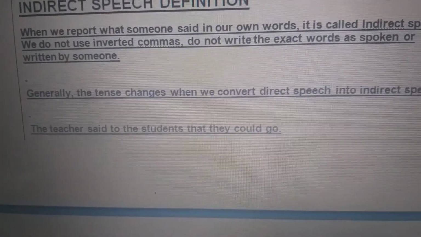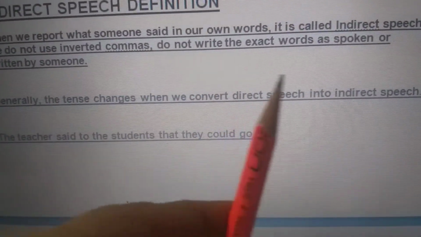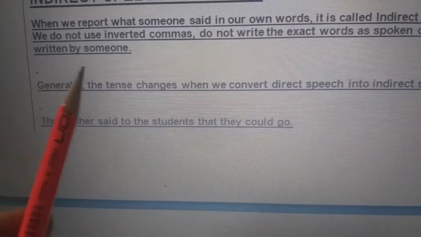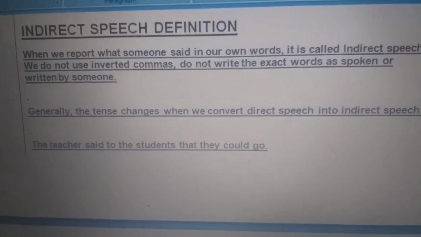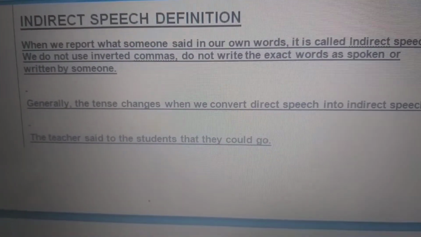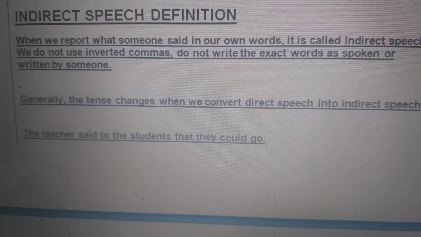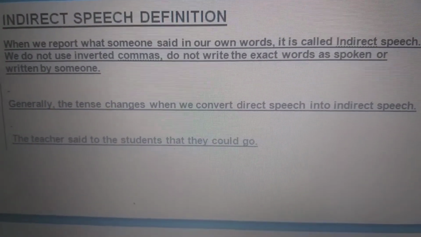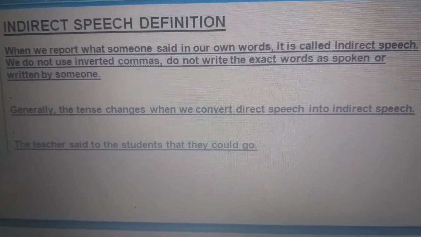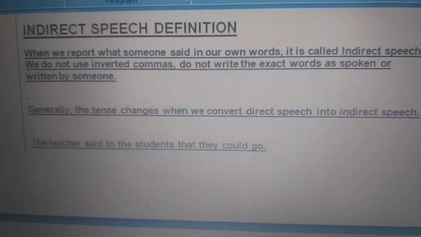We do not use inverted commas, and do not write the exact words spoken or written by someone. That means you change the tense of the words, you change it into past tense, because you don't say the exact words of what has been said, you say the words in a reported speech. That means you are giving a report on it.